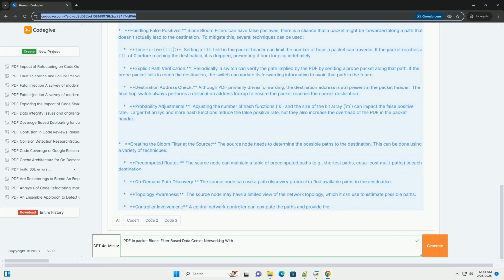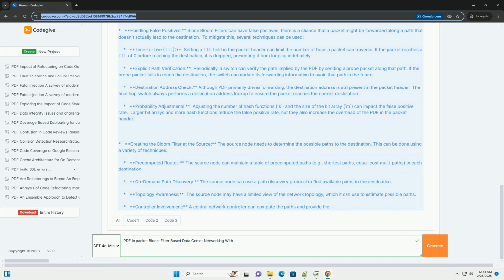If the probe packet fails to reach the destination, the switch can update its forwarding information to avoid that path in the future. Destination address check: although the PDF primarily drives forwarding, the destination address is still present in the packet header. The final hop switch always performs a destination address lookup to ensure the packet reaches the correct destination.